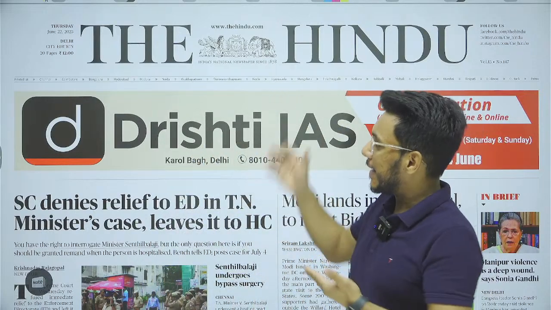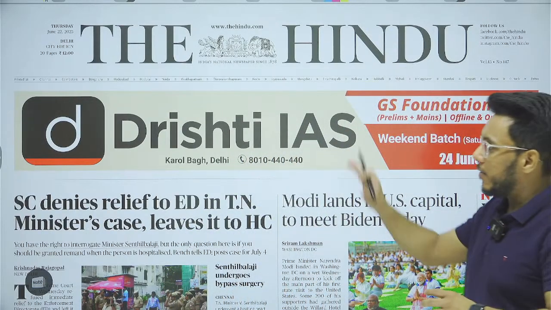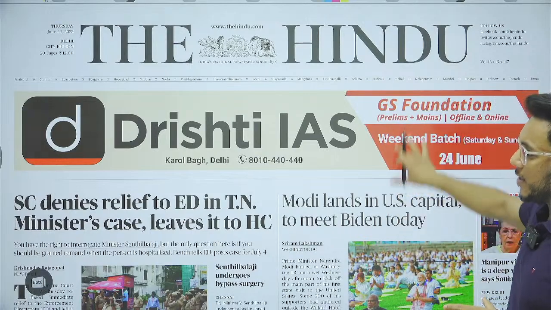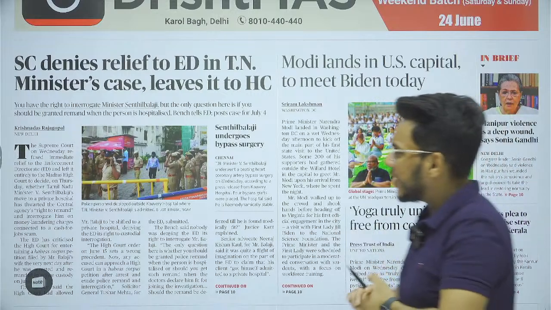Now, first of all, before starting with the detailed discussion, we take an overview of the newspaper to understand which articles are actually important in today's newspaper. So you get an idea of how to identify the relevant issues. Now here we have the Delhi edition. First page: Supreme Court denies relief to ED in Tamil Nadu minister's case, leave it to High Court.